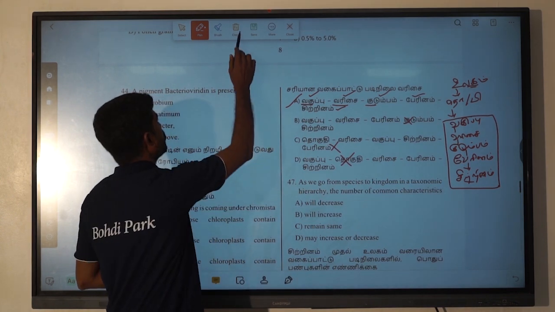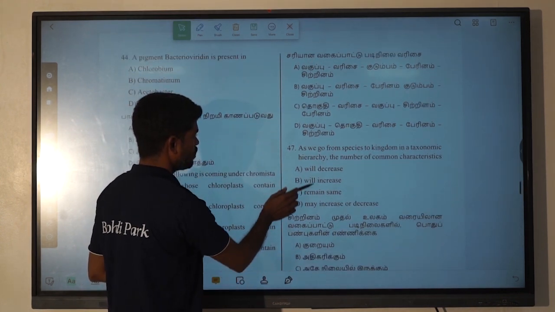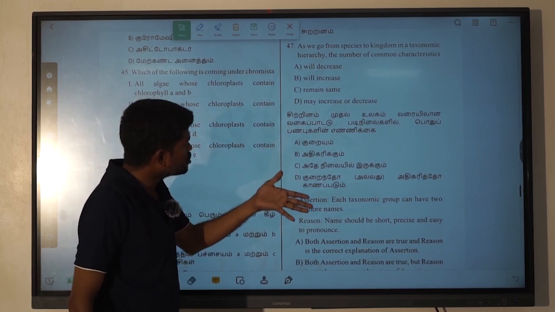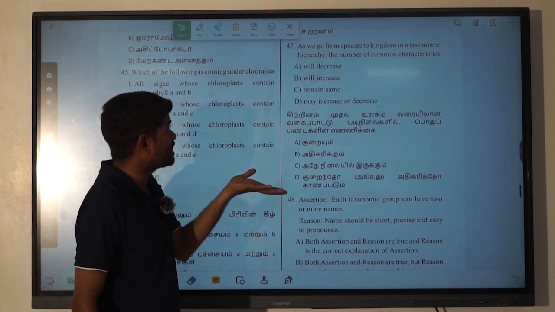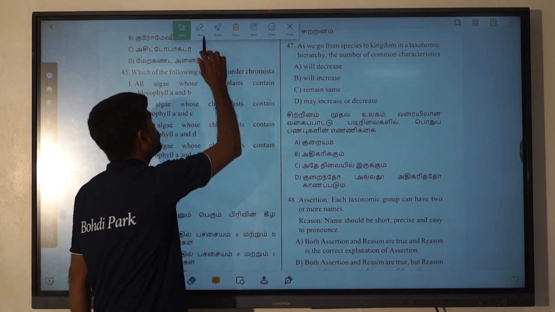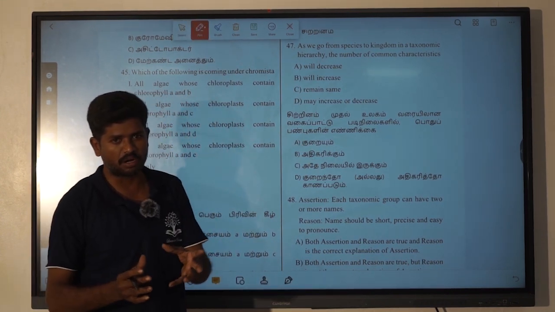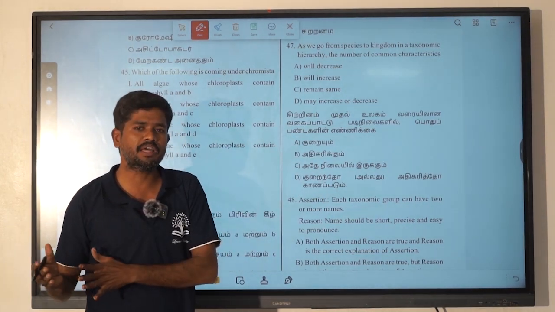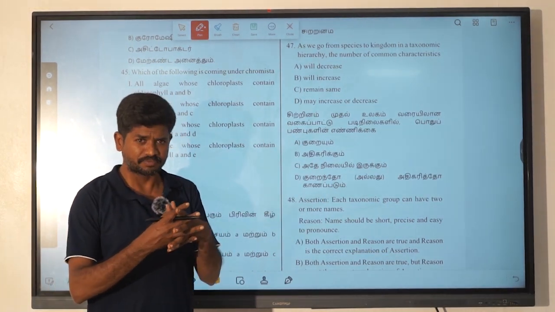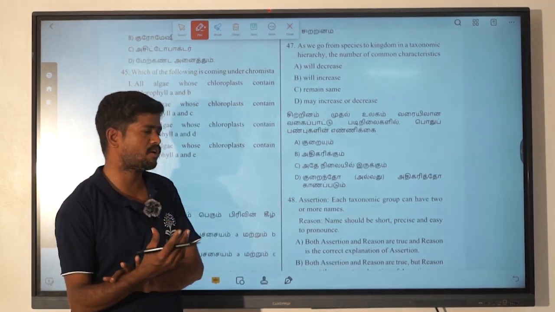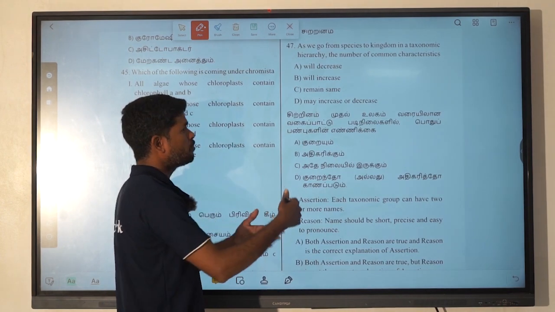Okay. So here, next is another question, the 47th question. As we go from species to kingdom in a taxonomic hierarchy, the number of common characteristics... So what is it? This taxonomic hierarchy is placed depending upon how much similar characters are present and how much they are different. So here we have put it like this.